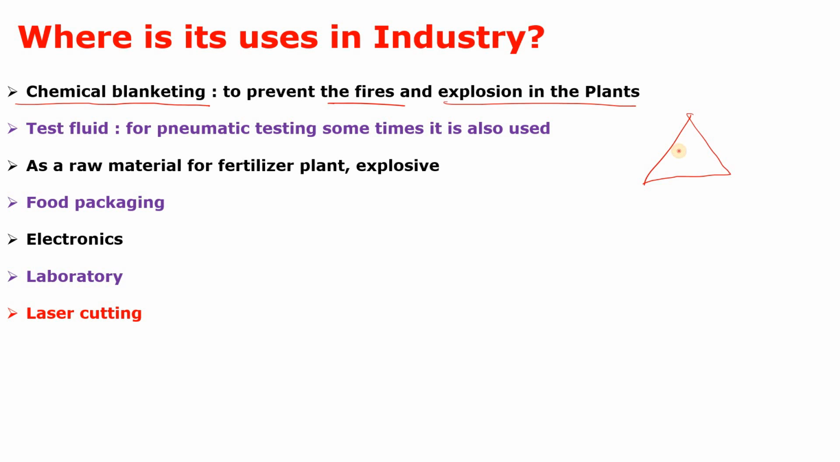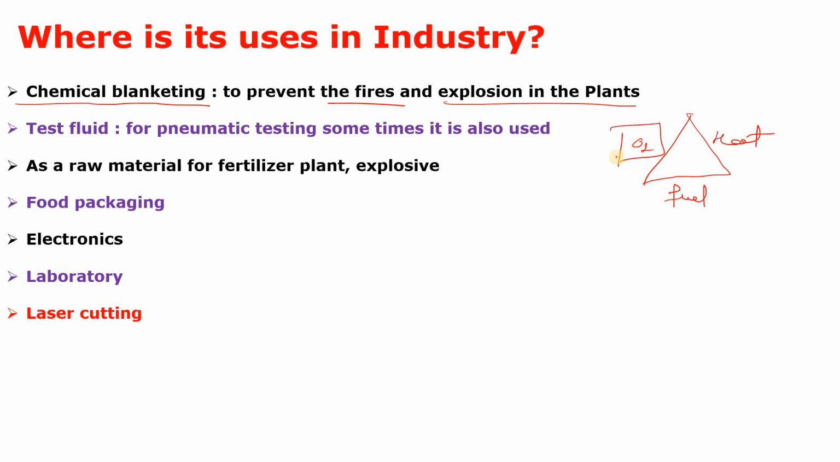For the fire triangle you must have three sources. If you want to produce fire, there must be three items. The first one is oxygen, the second one is heat, and the third one is fuel. Got my point? So when we use nitrogen as a chemical blanket, what does it do? It